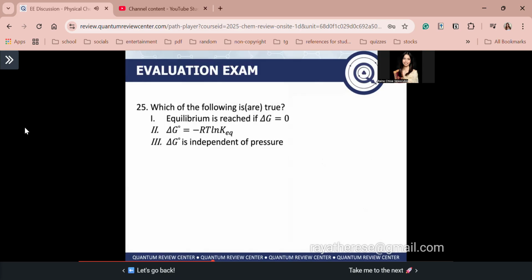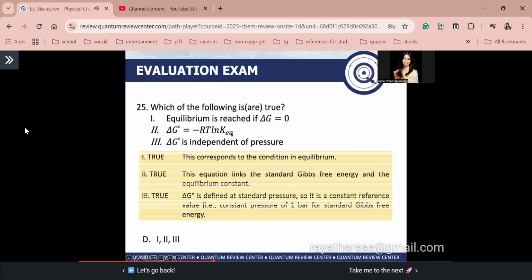Ayan. Number 25. Which of the following are true? 1. Equilibrium is reached if delta G is equal to 0. 2. Delta G naught is equal to negative RT ln K. 3. The standard delta G is independent of pressure. Okay, guys, look carefully. So, all of them are true, guys.